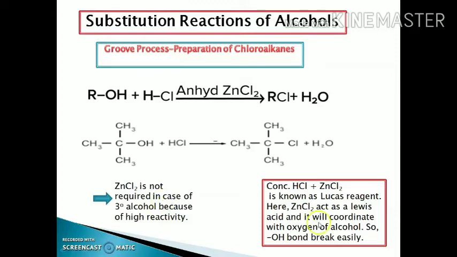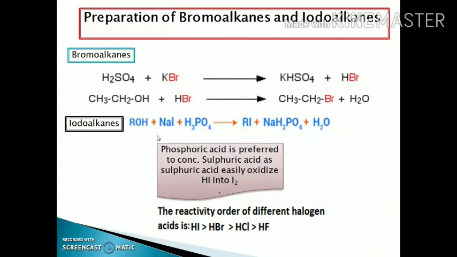reactivity. The mixture of concentrated hydrochloric acid and zinc chloride is known as the Lucas reagent. Here, zinc chloride acts as a Lewis acid and coordinates with the oxygen of the alcohol, so the C-OH bond breaks easily. I am adding here that Lewis acids are those acids which accept the lone pair of electrons.